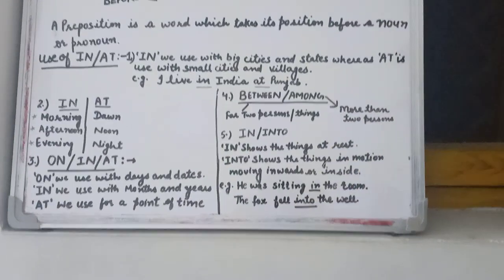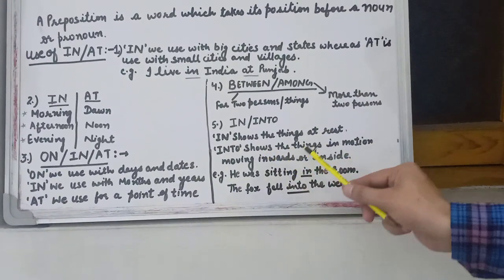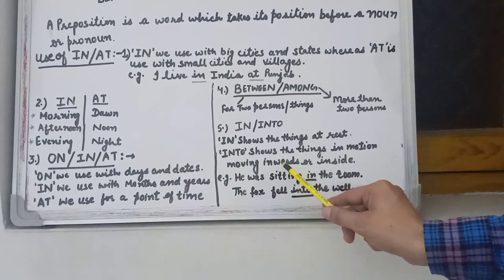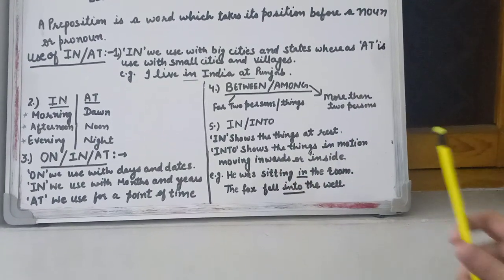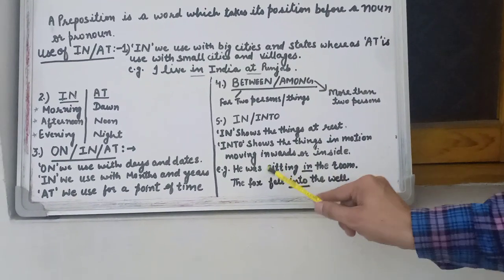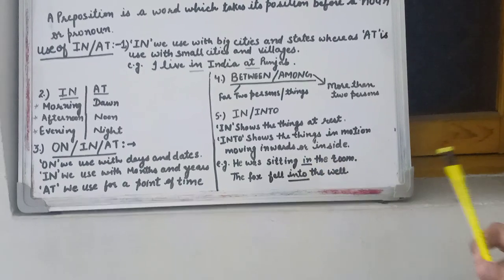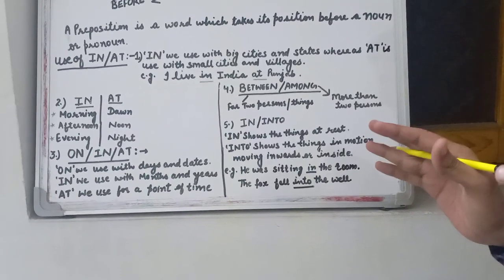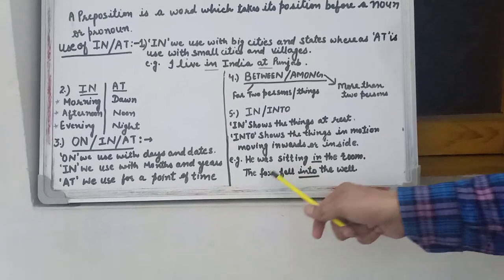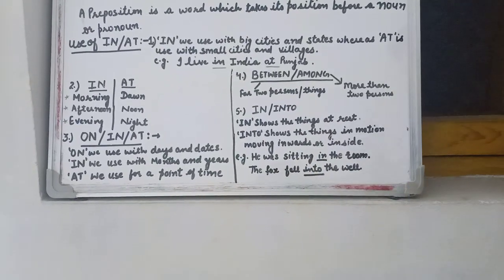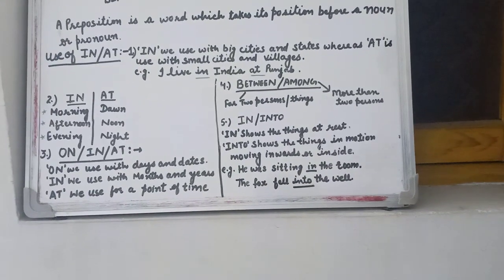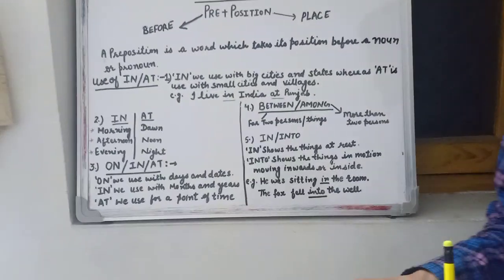Next is in and into. In shows things at rest. Into shows things in motion, moving inwards or inside. One example is done for you. He was sitting in the room, which means the person is taking rest in the room. The fox fell into the well, that is the motion moving inwards or inside.